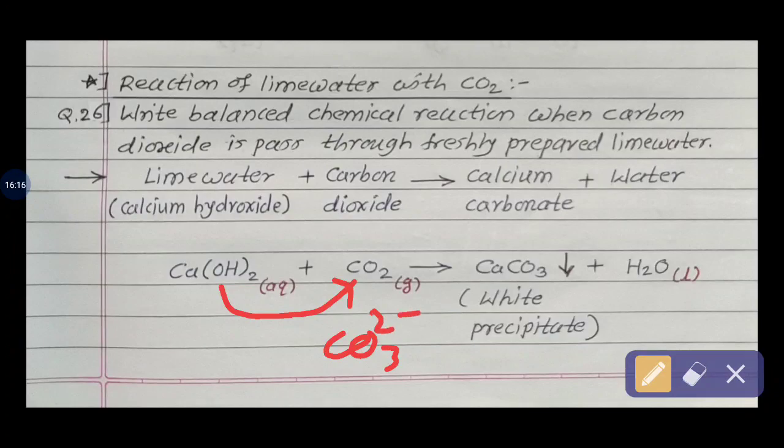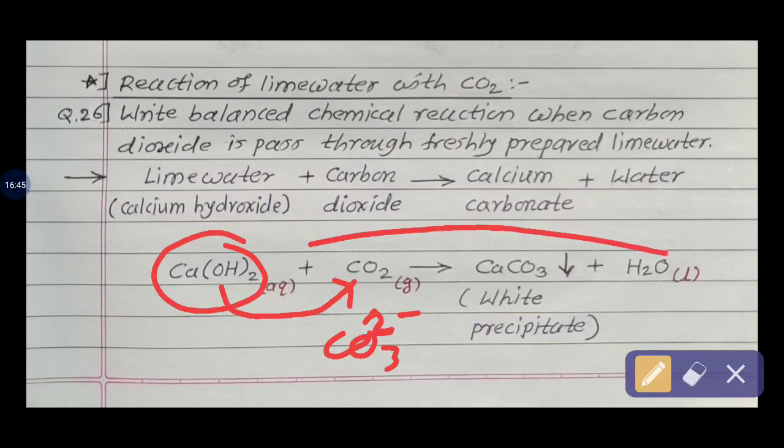I think in lesson number 4 or 5, on the last page, radicals are given. So those radicals are very important. I think that is an omitted part, but it is very, very important for your 10th standard. So what is remaining now? Ca(OH)2 has 2 oxygen and 2 hydrogen. 1 oxygen adds into CO2 to form the CO3 radical, and the remaining 1 oxygen and 2 hydrogen form water.